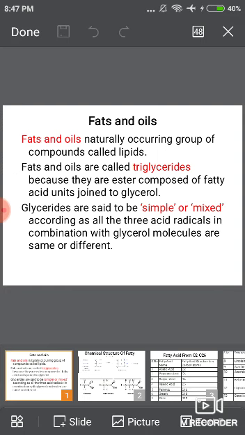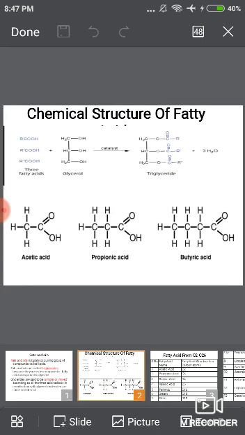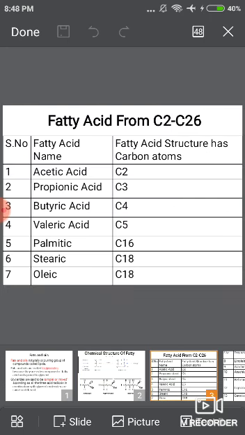Glycerides are said to be simple or mixed according as all three acid radicals in combination with the glycerol molecule are the same or different. When the OH groups of glycerol are esterified with the same acid, the triester is known as a simple glyceride, and when the OH groups of glycerol are esterified with 2 or 3 different acids, the triester is known as a mixed glyceride. Examples of fatty acids: acetic acid, propionic acid, butyric acid.